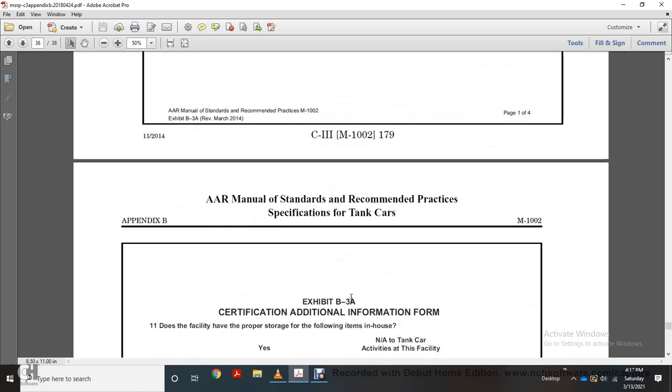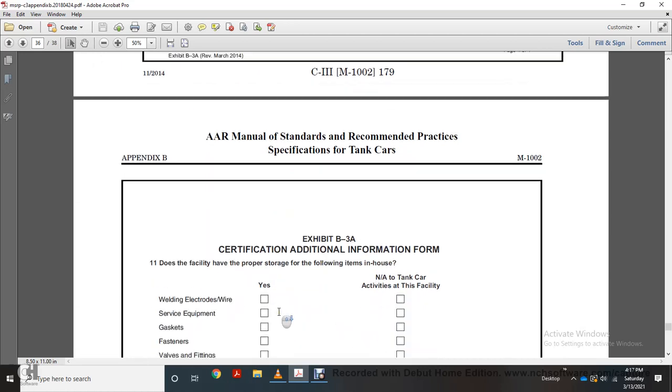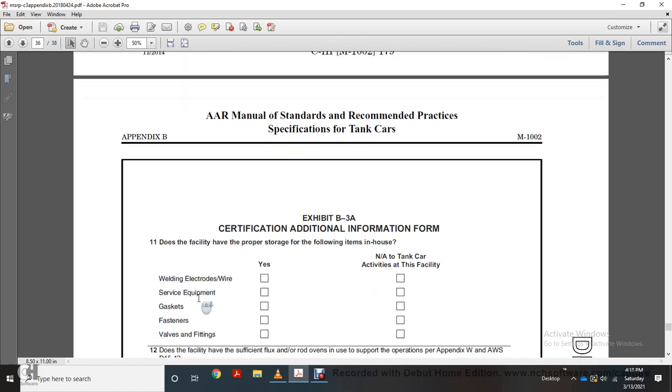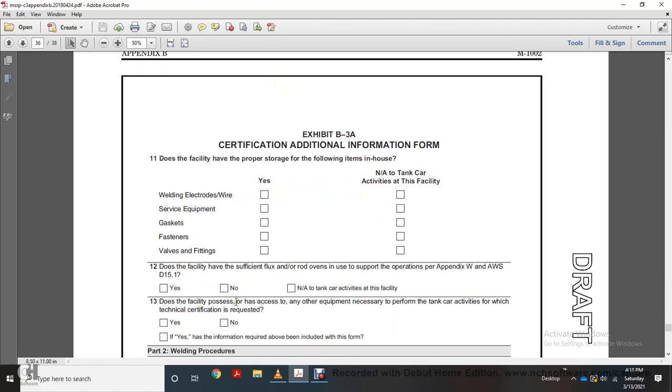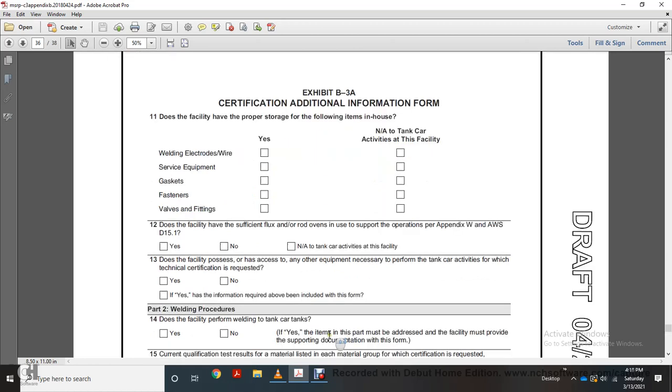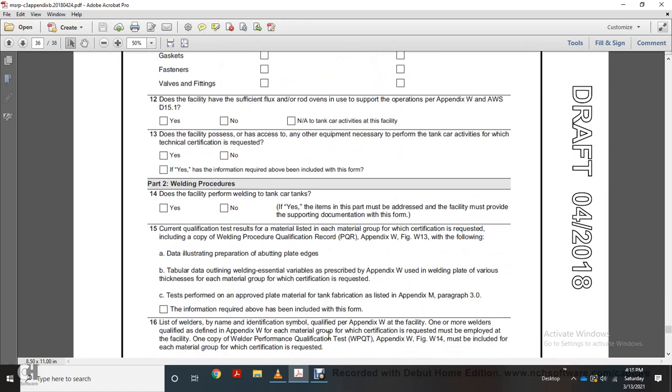And then the certification additional information form, Exhibit B3A. Does the facility have proper storage of the following items in-house, yes or no, for activities at the facility? Welding electrodes, wires, equipment, gasket fasteners, valve fittings. Does the facility have sufficient flux and or rod ovens to support operational Appendix W, AWS D15.1, yes or no? Not applicable to tanker car activities of the facility. Does the facility possess or have access to any other equipment necessary to perform tanker activities for which the technical certification is required, yes or no? If yes, has the information required been included within this form? Part 2, welding procedures.